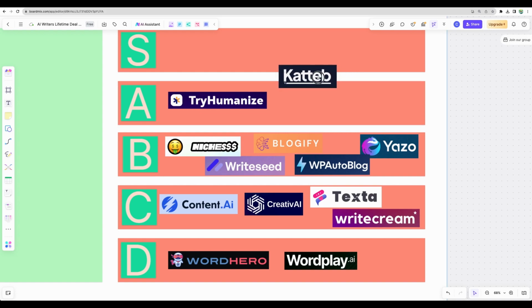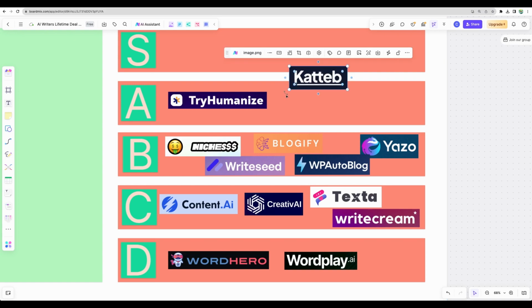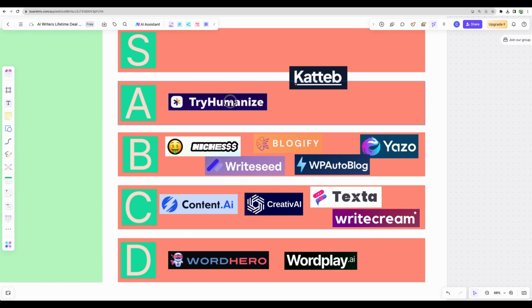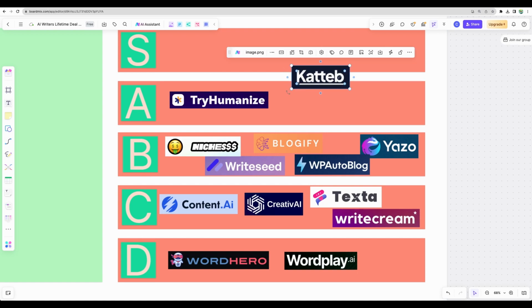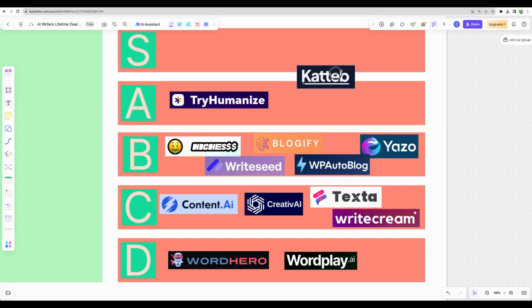You will have some GPT-4 generations. However, there is a new model available, GPT-4 Turbo. And for example, with Try Humanize, when you bring your own key, you can have access to this newer GPT-4 Turbo model. I saw an announcement that yesterday they made GPT-4 Turbo available. I didn't see it yet. As I mentioned, I will put update in the pinned comment. And also, I think if Katteb implements bring your own key feature, so for example, you can connect Claude language model if you would like, so you are not only sticking to ChatGPT language model, I think it will be definitely an S tier.